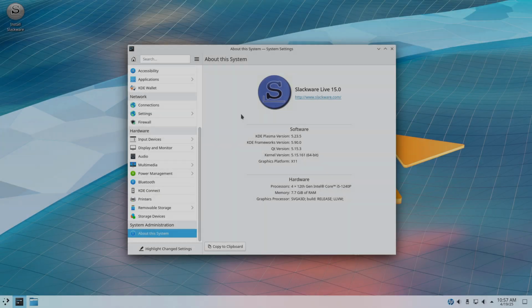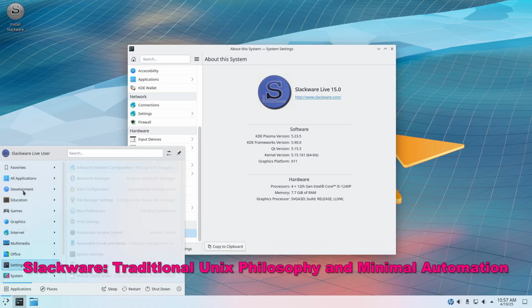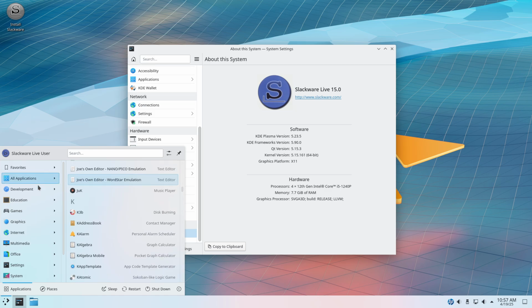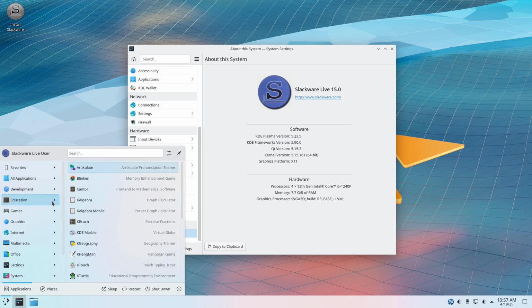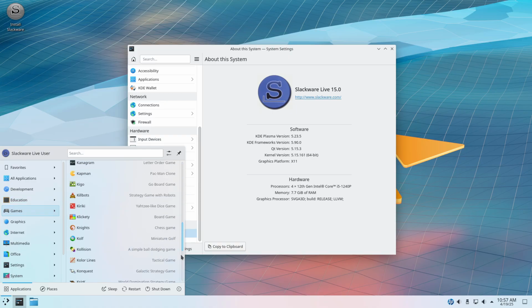Slackware: traditional Unix philosophy and minimal automation. Slackware is one of the oldest Linux distributions, adhering closely to Unix principles with minimal abstraction layers. Its installer is entirely text-based and does not guide users through partitioning or dependency resolution. You're expected to handle these manually.